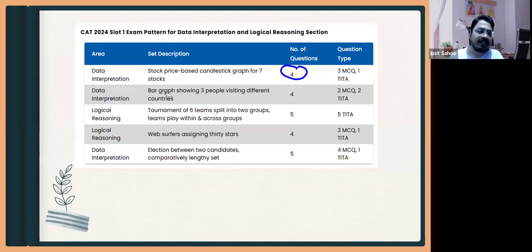Yeah. So there was 4 questions from that, and 3 questions was MCQ from this set, and 1 question was theta. And in set 1, the second set was bar graph for 3 people visiting to different countries. Okay. So if you see, this is not a DI set exactly, but this is a mix of DI as well as LR. So again, there was 4 questions and this was 2 MCQ and 2 theta. So the theta questions will not have any negative marking. Then if you see for the LR section, this was a games and tournament questions. So 6 teams are splitting into 2 groups. So this was again a 5 question and this was entirely a theta paper.